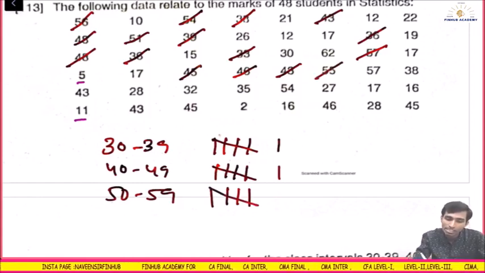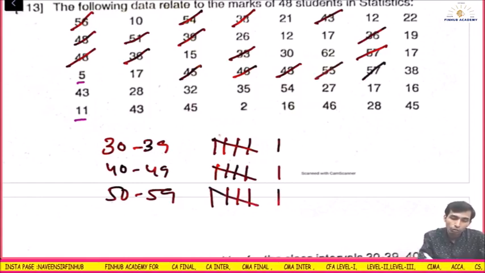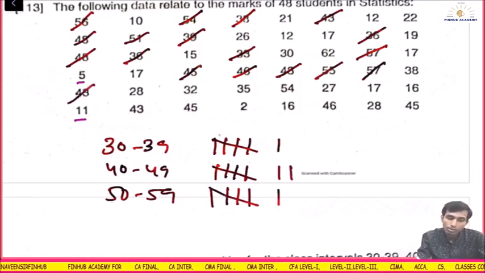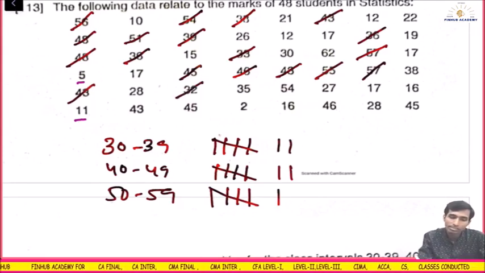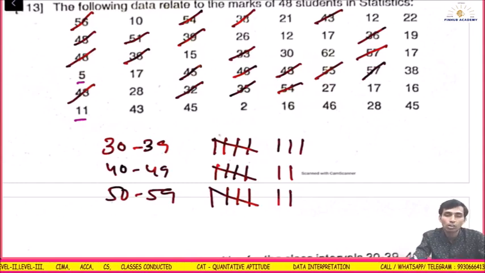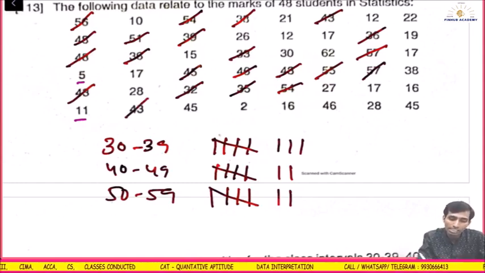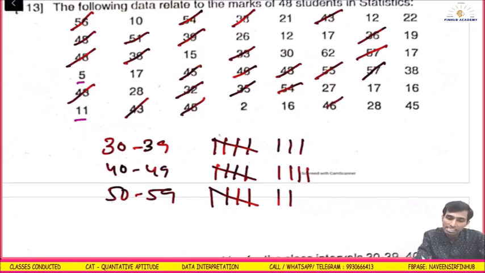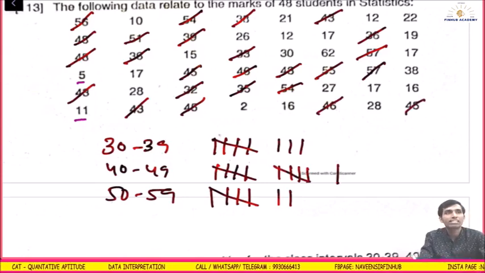55 I have taken, 57 will come here, 43 will come here, 28 will not come, 32 will come here, 35 will come here, 54 will come here. Next 16, 7, 27, 17, 16 will not come, 11 will not come, 43 will come here, 45 will come here, 46 will come here, 28, 45 will come here, right, in this.